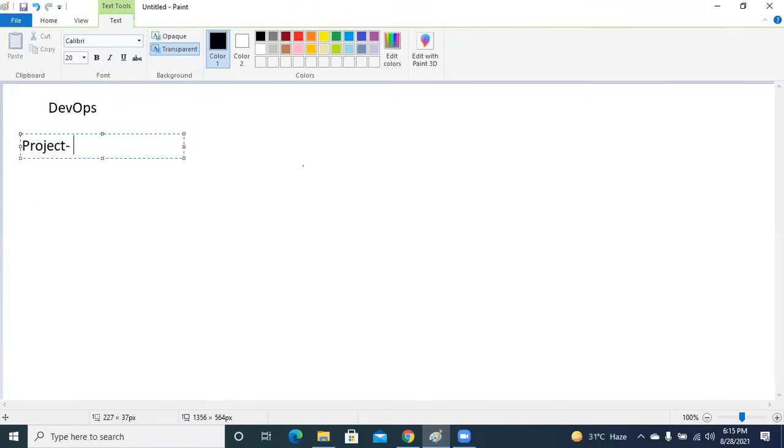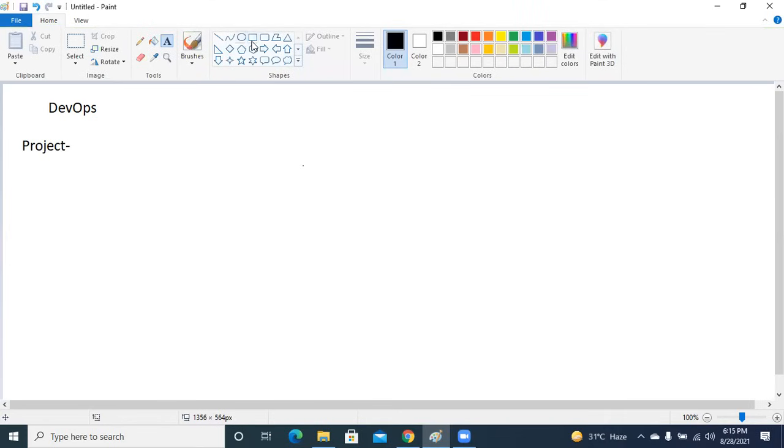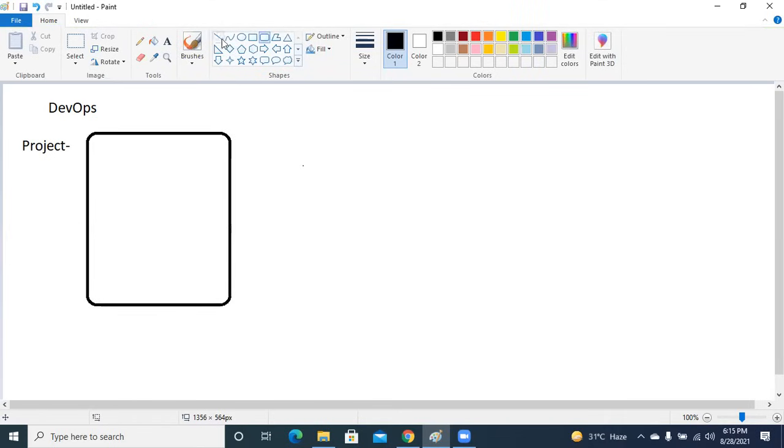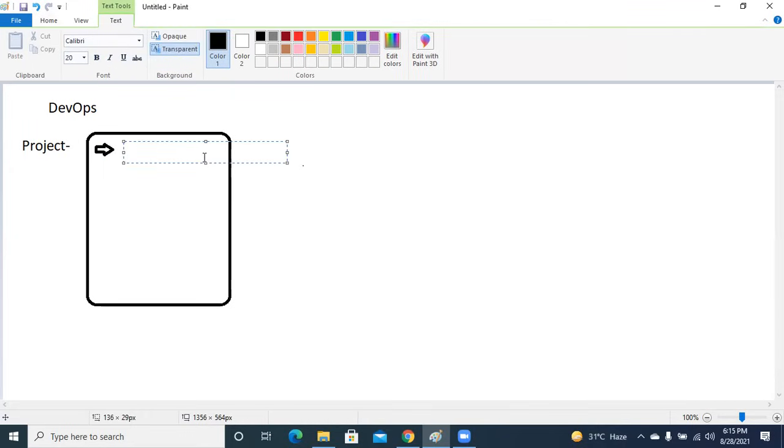When you say project, it starts with capturing the requirement, right? Your business analyst, your product owner, they will be in contact with the client and they will be capturing the requirement, right? Now guys, what happens after you capture the requirement? I need some inputs from you as well. What happens guys when you capture the requirement?